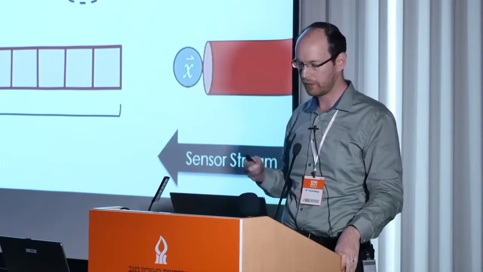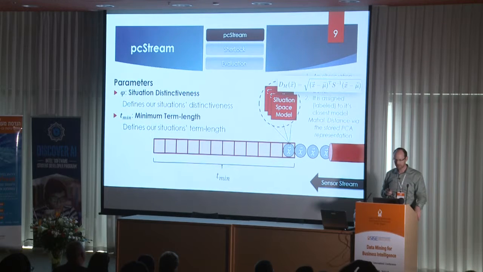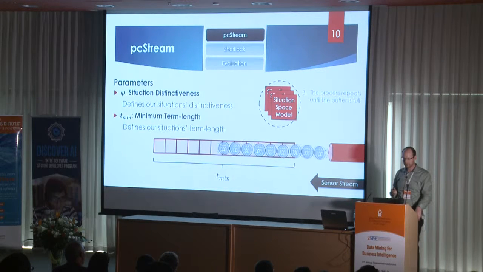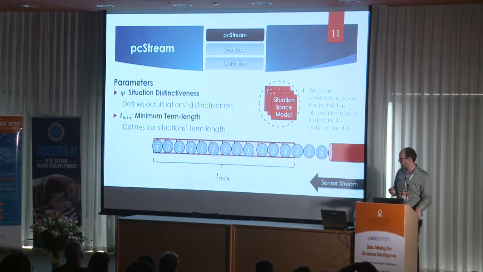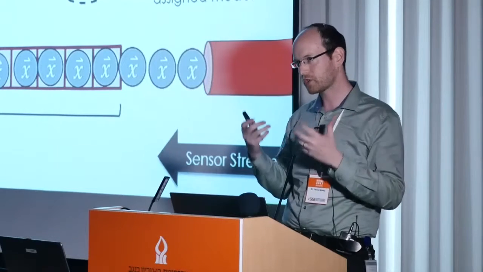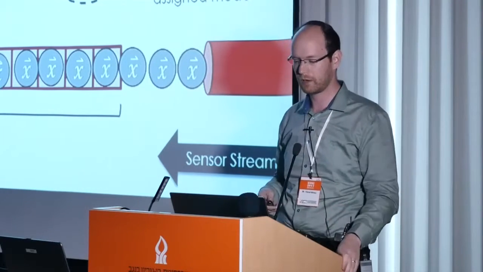So let's quickly go through how it works. An observation arrives, it goes into the buffer, and we measure how close that instance is to all the models in our collection. For our measurement, we use the Mahalanobis distance using the principal component coefficients. Once the observations fill up the entire buffer, only after observations start leaving the buffer do we start updating our models. Again, that's because we want to make sure that we detect overlapping or new overlapping concepts.